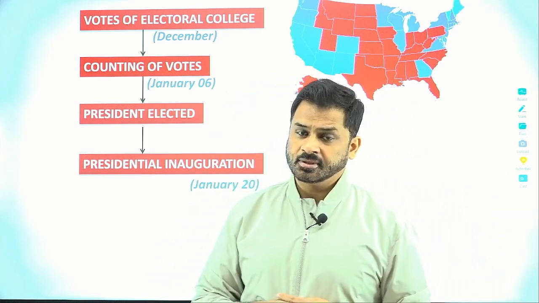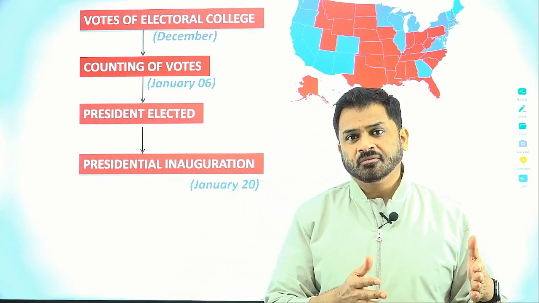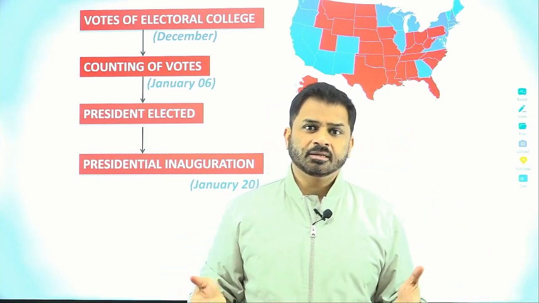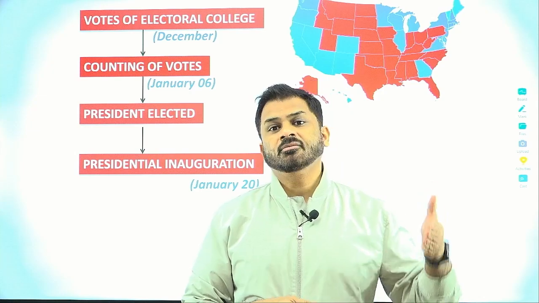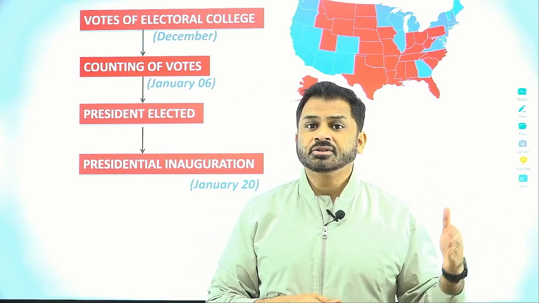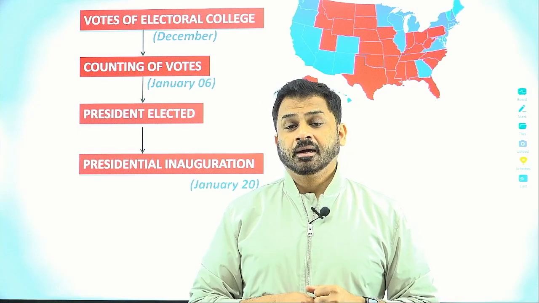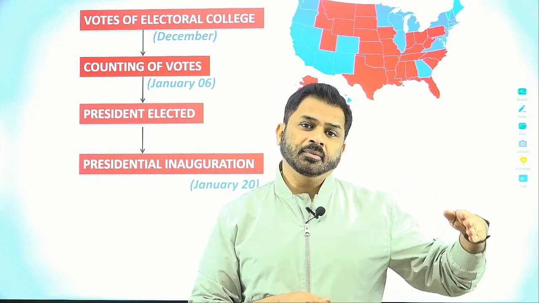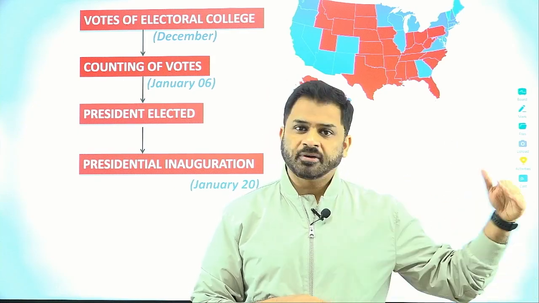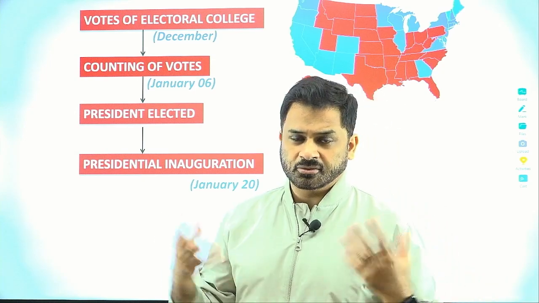And based upon this primary and caucus, then the national convention takes place, which finally decides upon the candidates. And after the national convention, which is the completion of the selection of the candidates by the parties, we have the general election. And of course, before the general election, there will be a debate also, the presidential debate. And after the general election, there will be voting by the Electoral College. And finally, the votes will be counted and the president will be elected. So that's the broad process.